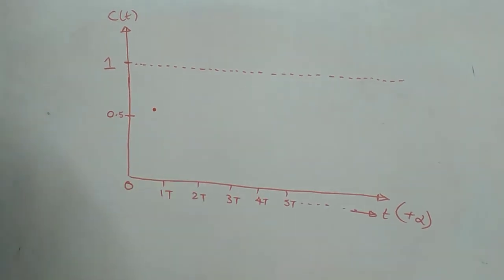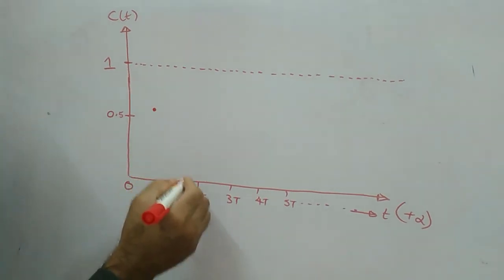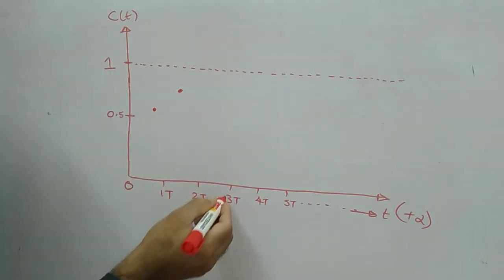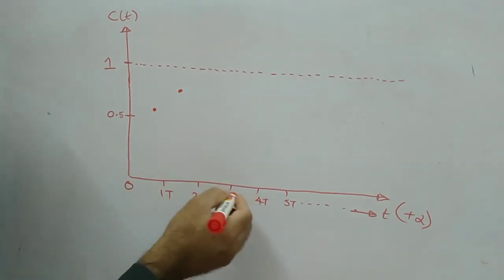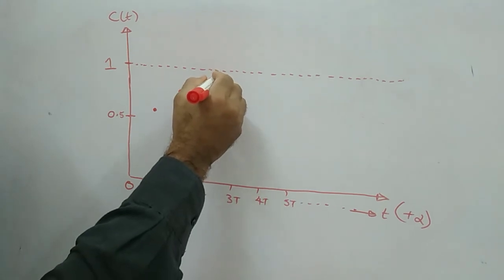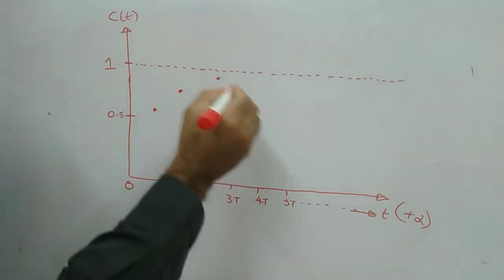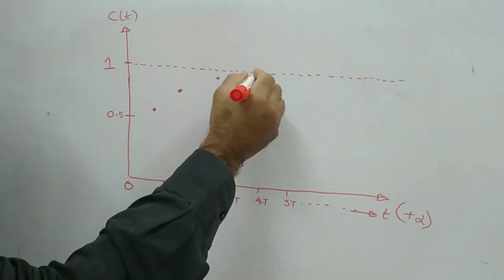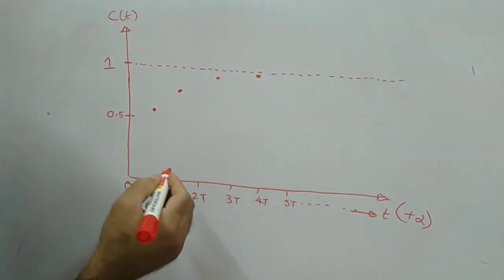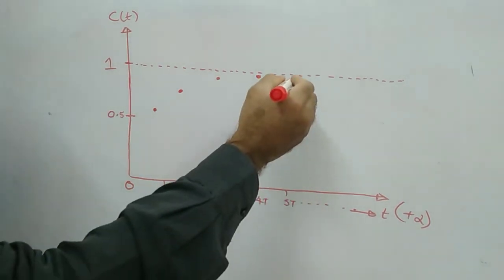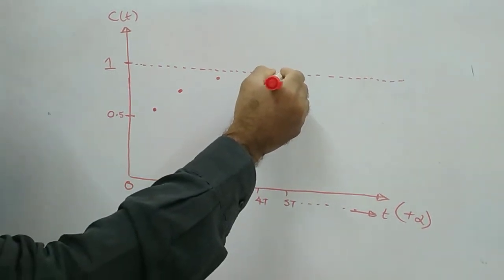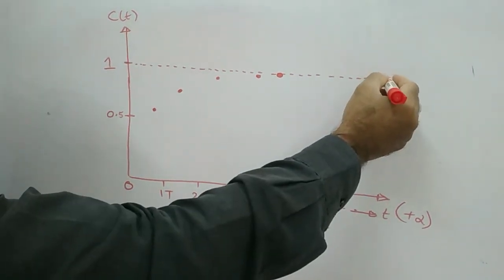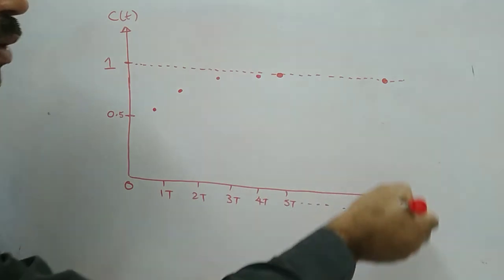For 2t, what is that? It is 0.865, a little bit above, somewhere here. At 3t, it is something 95, somewhere above this value. Clear? And 4t, what is 4t? 98, something 98 it will come, somewhere here. And for 5t, almost all it reaches 99 also. It comes to 99, like that. And almost all as t tends to infinity, you will get one value. You will reach the maximum value at infinity.